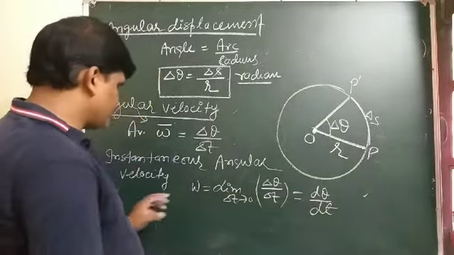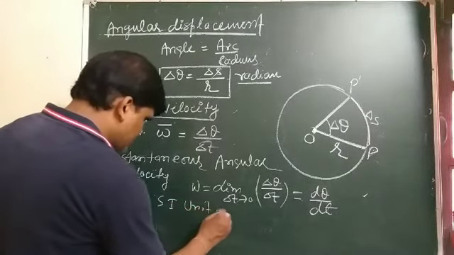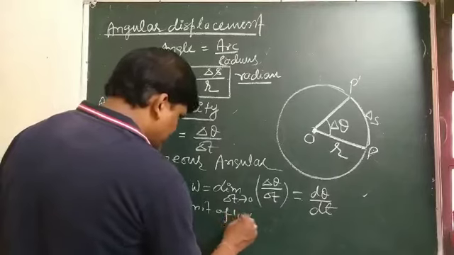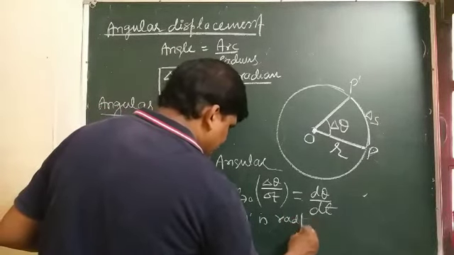So the SI unit of omega, angular velocity, is radian per second.